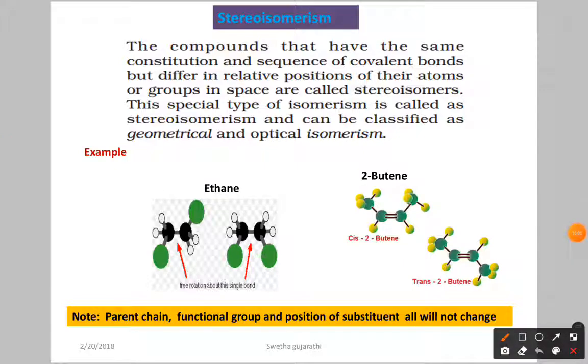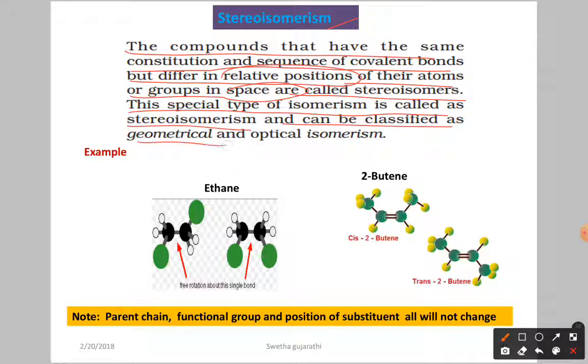Now, what does stereoisomerism mean? It means compounds that have the same constituents and sequence of covalent bonds but differ in the relative position of their atoms or groups in space. This special type of isomerism is called stereoisomerism and can be classified as geometrical and optical isomerism. What is the meaning of stereoisomerism? Let us go for the example first.